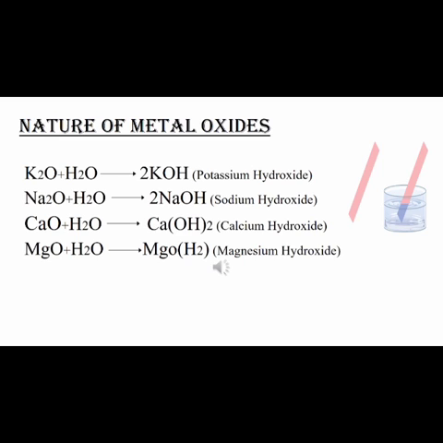To check the nature of a metal oxide, these oxides have to be in aqueous form, as I said before. And how do we obtain this aqueous solution? It is by dissolving oxides in water. With the help of litmus paper, we can check the nature of these aqueous solutions. The litmus paper has to be dipped in the solution. If it turns blue, then it is said to be basic in nature. These metal oxides are basic in nature because the litmus paper turns blue when dipped in the respective hydroxides.